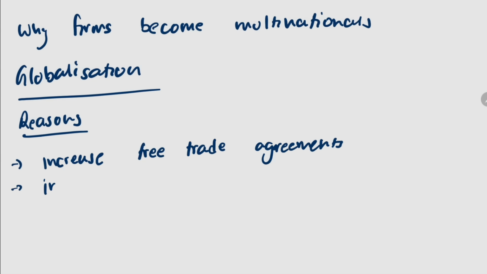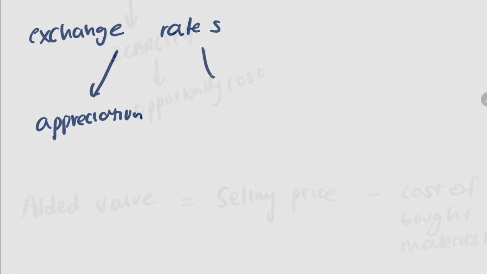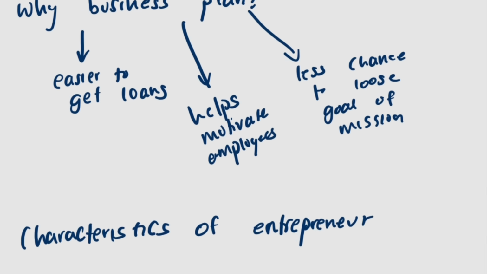The reasons for globalization are an increase in the number of free trade agreements, improved and cheaper transport, and developing and emerging countries becoming rapidly industrialized. Within exchange rates, we need to know two terms, appreciation and depreciation. With that being said, that ends the video.